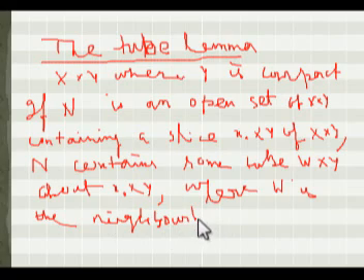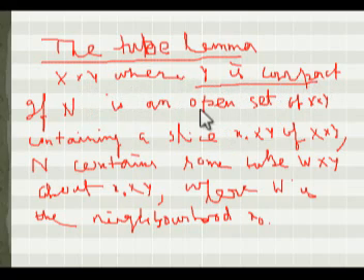The proof is very important. So let's prove this. A compulsory condition for the tube lemma is that the second space Y must be compact. It is mandatory. Then it can be proved that if there is any open set N about a slice x0 cross Y, then there must be a tube W cross Y about this slice, where W is a neighborhood of the point x0. Very important. Let's prove it.